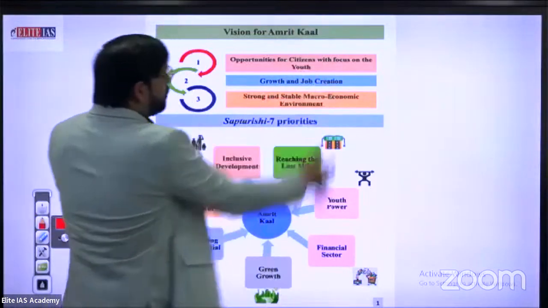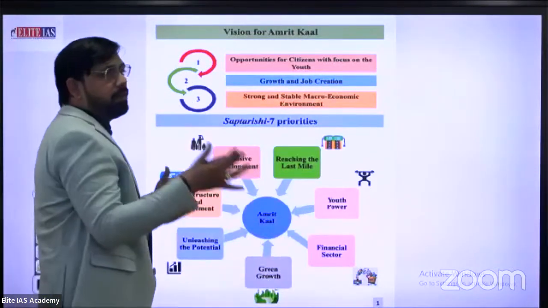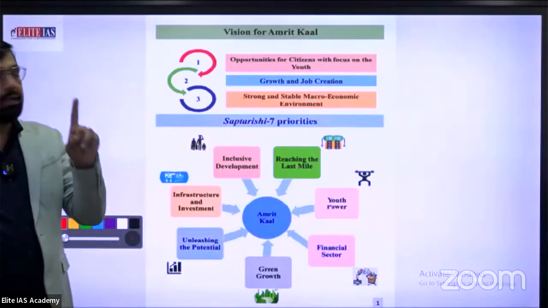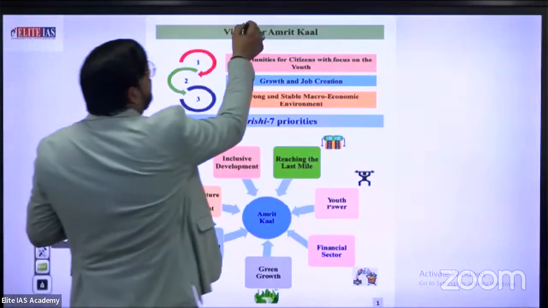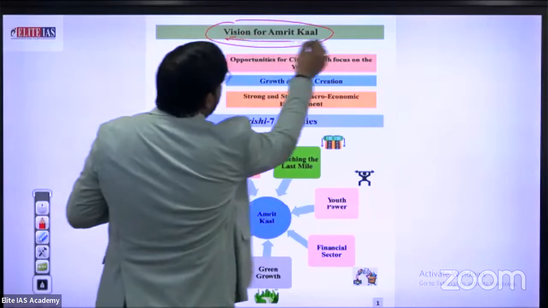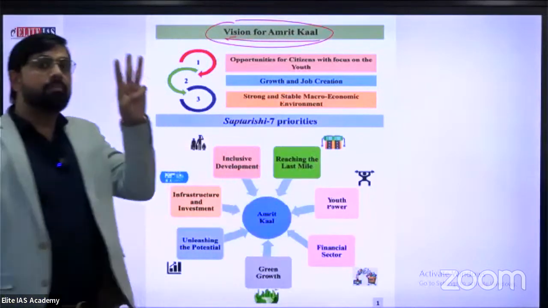First of all, according to the budget of the Indian government, which was presented by Nirmala Sitharaman on 1st of February 2023, what was the vision? Sorry, what is the vision of the budget? The vision especially for Amrit Kal. There are the main 3 visions.